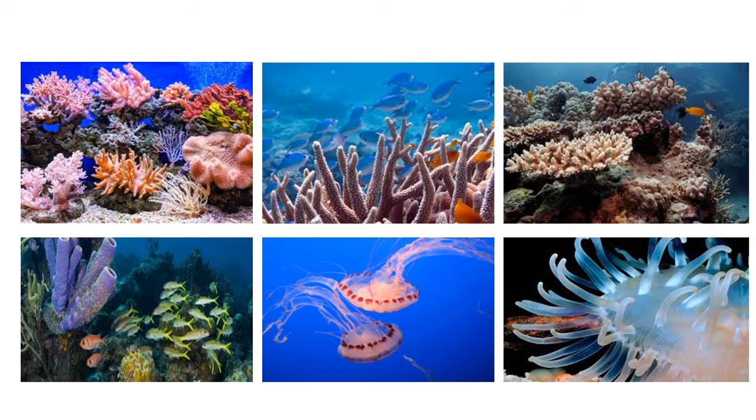So these are the examples of cnidarian animals. See, in the first diagram there are certain corals. They are very colorful, and their body remains attached to the substratum. And in the next diagram there is a diagram of Aurelia or jellyfish. Jellyfish is an example of medusa.